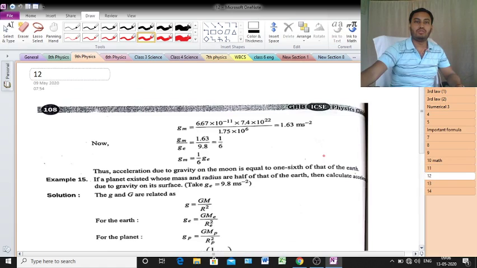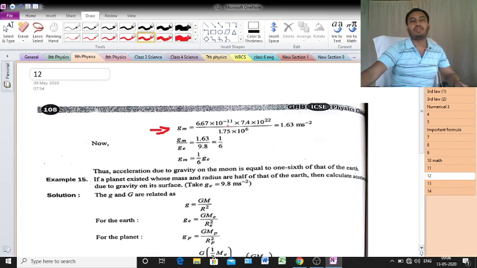So if you put all the values, you will get 6.67 into 10 to the power minus 11 into 7.4 into 10 to the power 22 divided by 1.75 into 10 to the power 6, and there is a square.